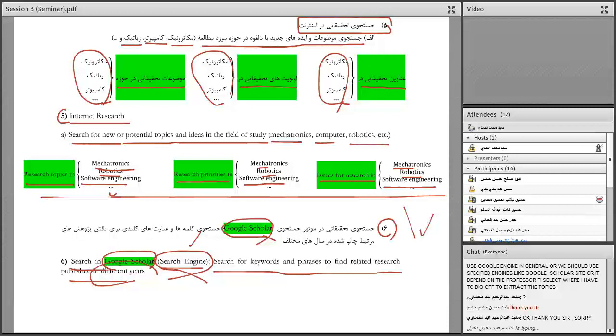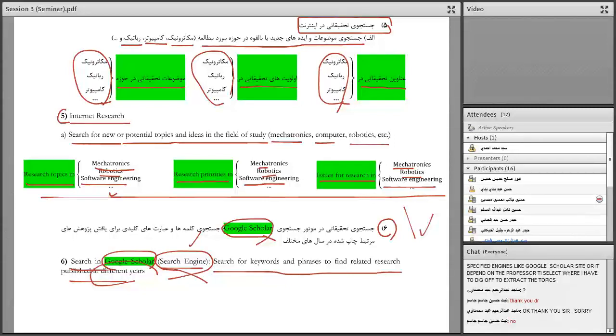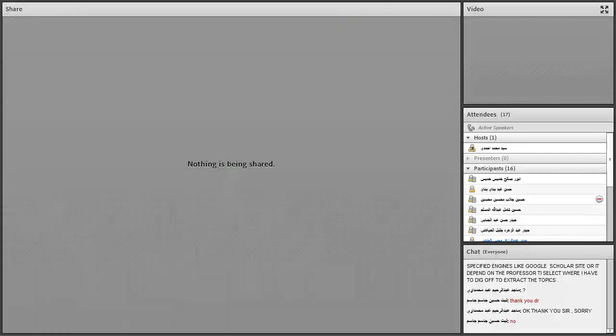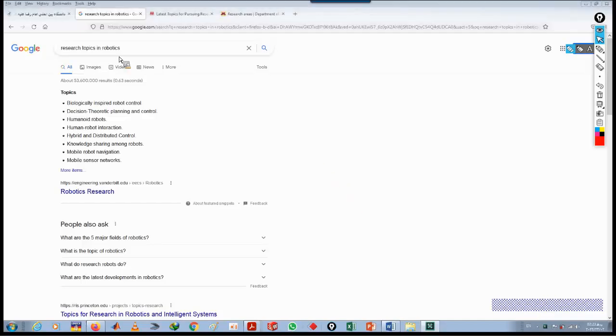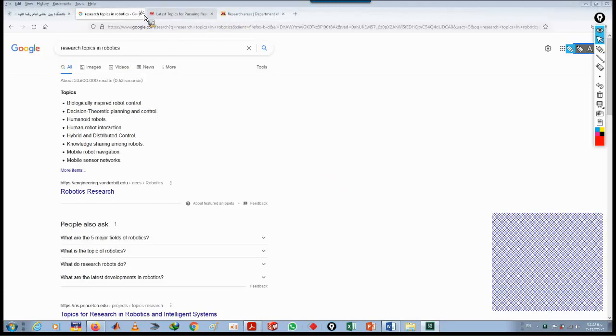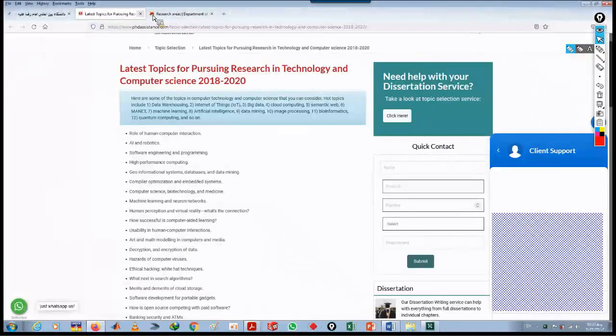So now we want to see how to use Google Scholar in our academic research. Okay, any question? If any question, please ask, but if not, let me share my desktop to go to Google Scholar and see what's going on. Okay, let me share my screen. Okay, let me close these windows.